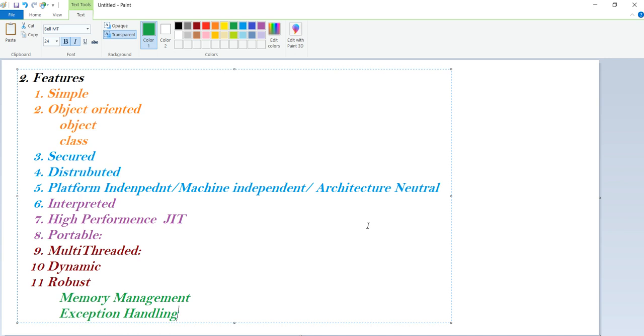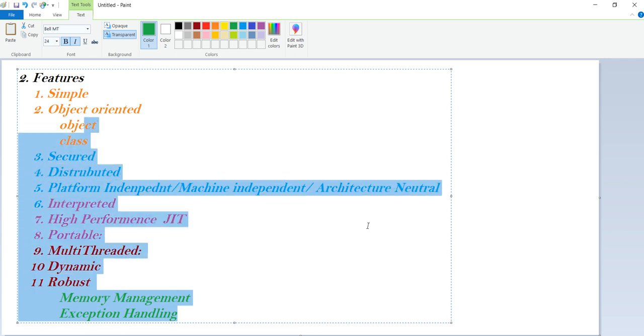So these are the features, and whatever words we are seeing in the features, like simple, robust, everything, we will see each and every one of them in detail.